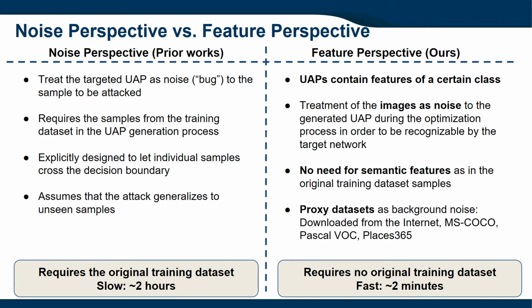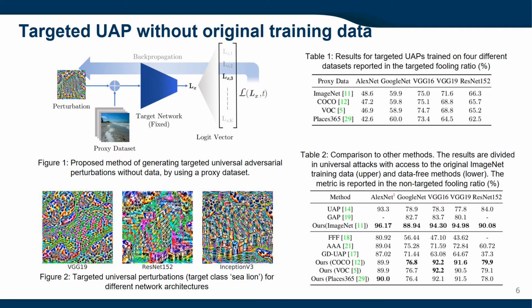In this work, we use MS-COCO, Pascal VOC, and Places365 as proxy datasets. Overall, with our perspective, we are the first to achieve a data-free targeted UAP. Moreover, our approach is much faster than previous methods. With this insight, we can exploit proxy images as background noise to generate targeted UAPs as shown in Figure 1.